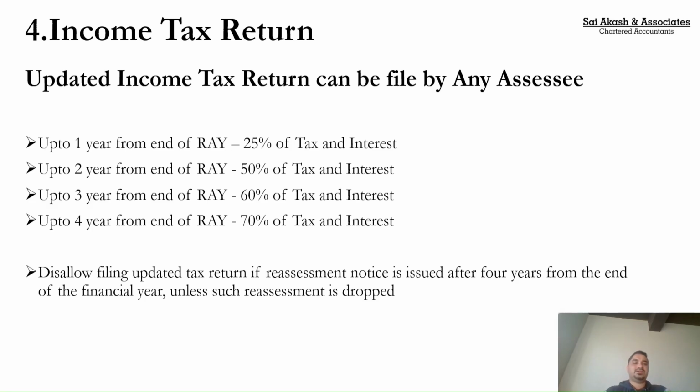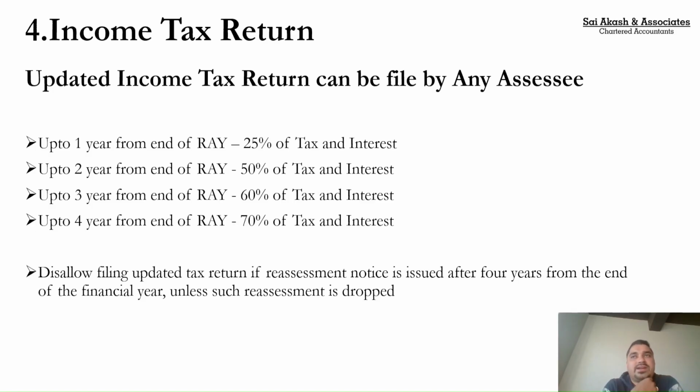To proceed ahead, what are the changes in the income tax return? The government is very intelligent. They have increased the time limit for you to file an updated return. So updated return can be filed by any assessees. This also came into picture from 2 years. So earlier the law was I can file updated return only for 2 years after the end of relevant assessment year. Now they have increased it to 4 years. So even after 4 years, up to 4 years, I can file my updated income tax return.